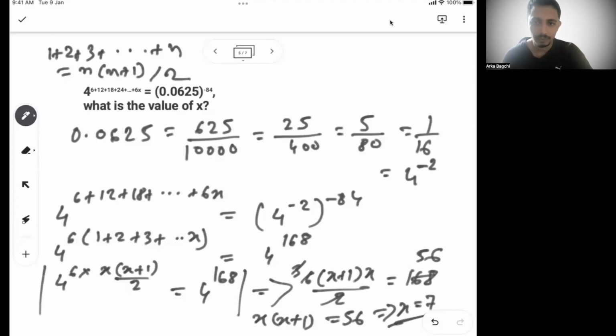So what we did, we first broke down 0.0625 into a power of 4, so that it becomes equivalent to the left hand side, and we can easily equate the exponents. That's what we did when the bases are same. 4 to the power 168 on the right, and then 4 to the power 6 times (1 plus 2 up to x) on the left, then bases are same. So we just consider when the bases are same, the exponents should be equal, and that's where we applied it and we got the value of x.